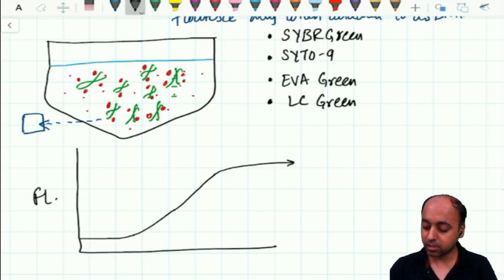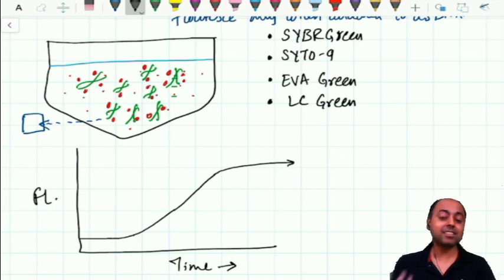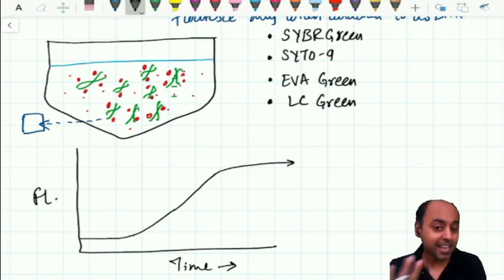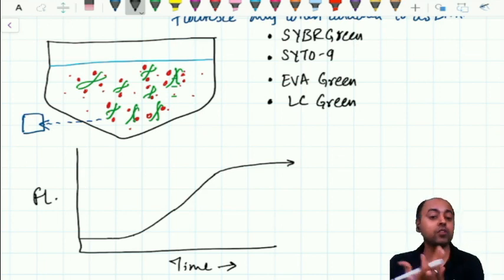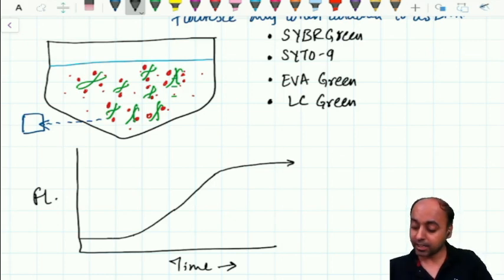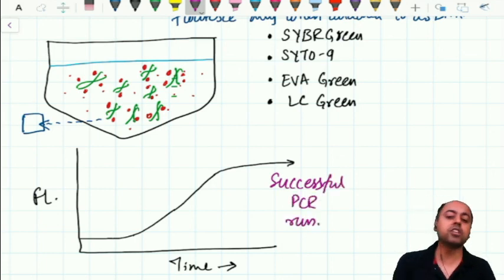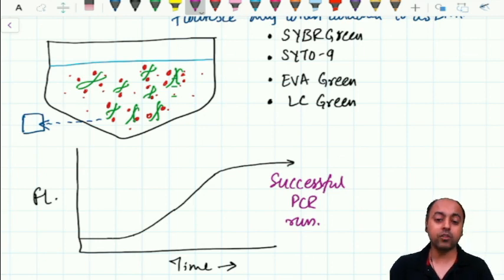This is the fluorescence, and this is over time. If you get a graph like this, it implies that obviously the PCR has been successful. Only when the PCR is successful will the new DNA be formed, and only when the new DNA is formed will the fluorescence occur. If you get a graph like this, it immediately means that you have had a successful PCR run. You don't need to perform the gel electrophoresis.